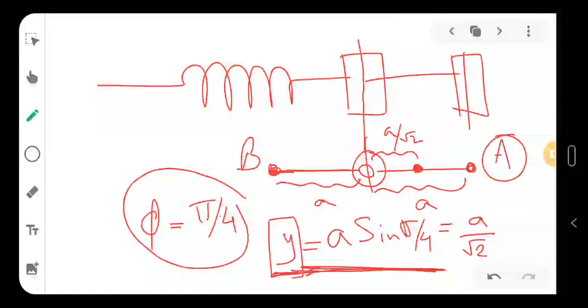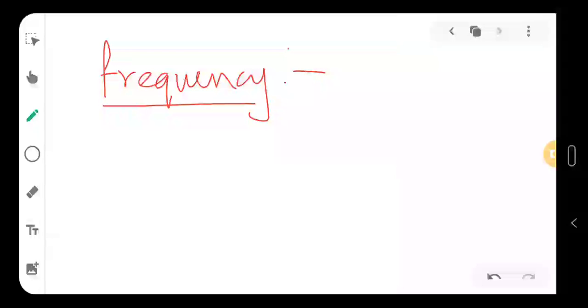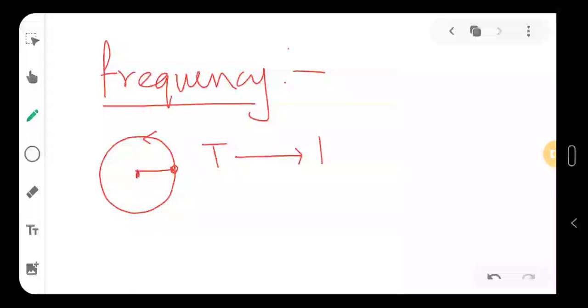Now one more topic is there, that is called frequency, and we will be looking back into this equation one more time. So what is frequency? Frequency is a very easy concept. Let's say something is rotating. I know that in t time it completes one revolution, right?